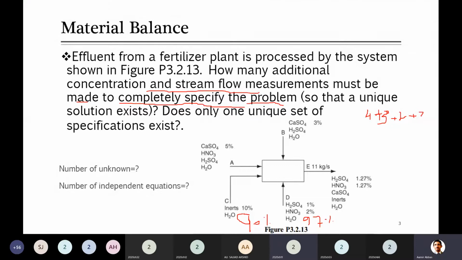The values of 2 and 3 are unknown. So how many unknowns in total now? Any questions? Anything else? 12. They are 12. Yes. Good.